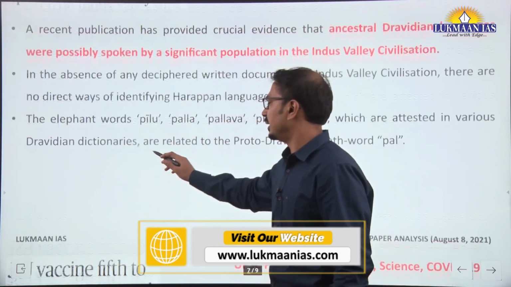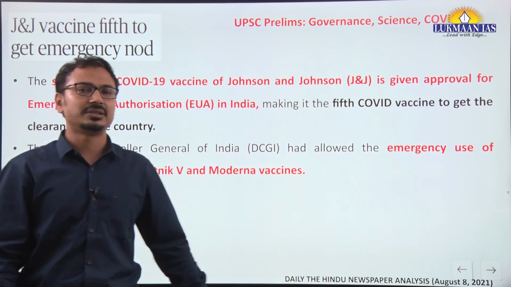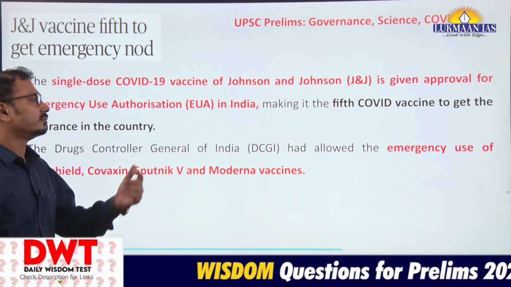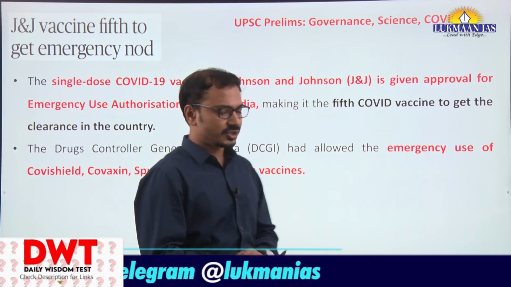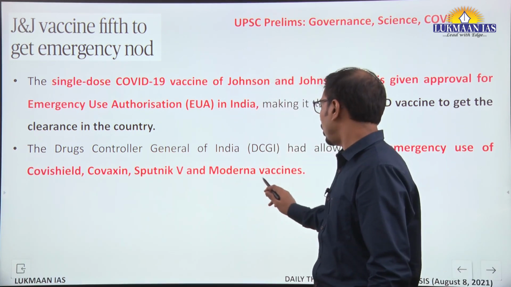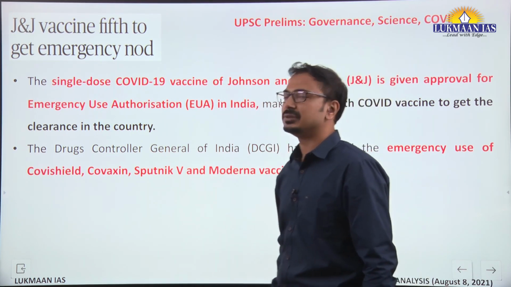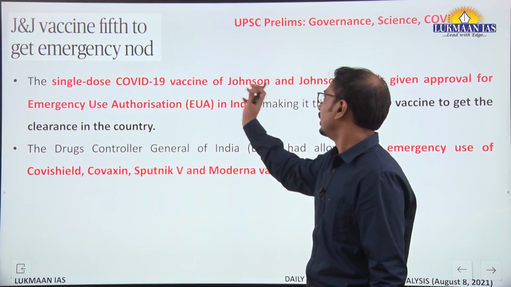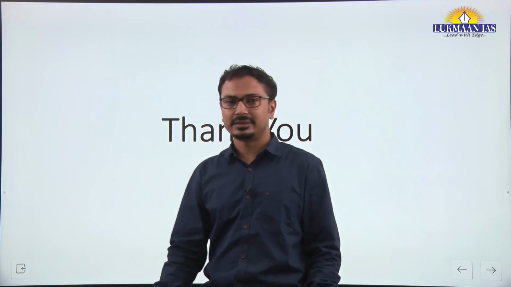And finally, the Johnson & Johnson vaccine became the 5th such vaccine to get emergency nod by the Drugs Controller General of India, the regulator. Earlier, the 4 vaccines which got emergency use are Covishield, Covaxin, Sputnik V and Moderna vaccine. Now the Johnson & Johnson single dose vaccine. This is the first such single dose vaccine. So these were important articles from today's The Hindu newspaper.